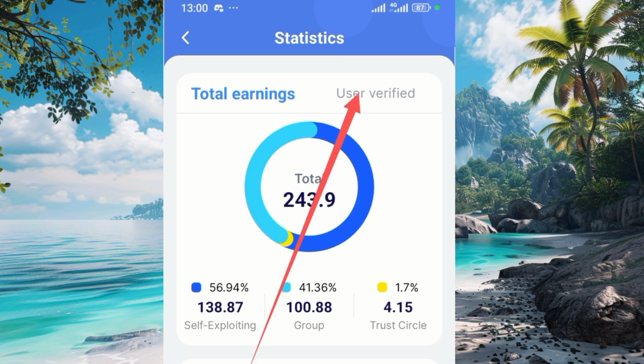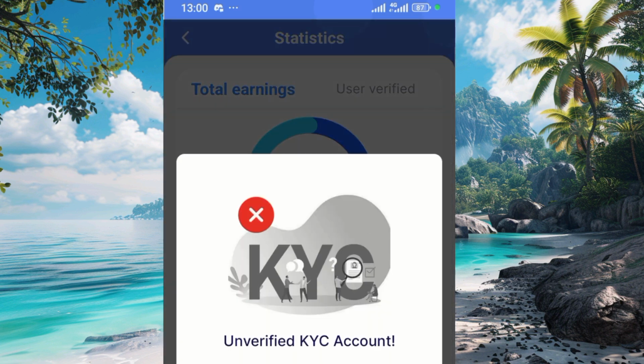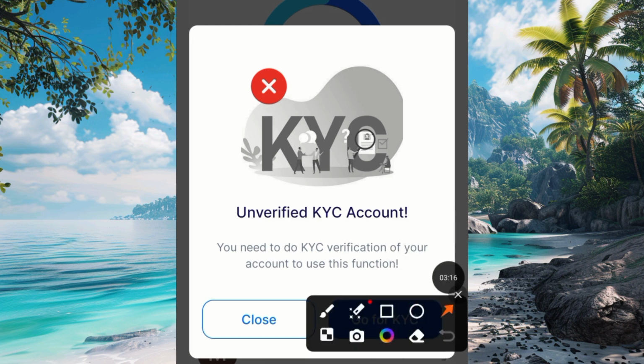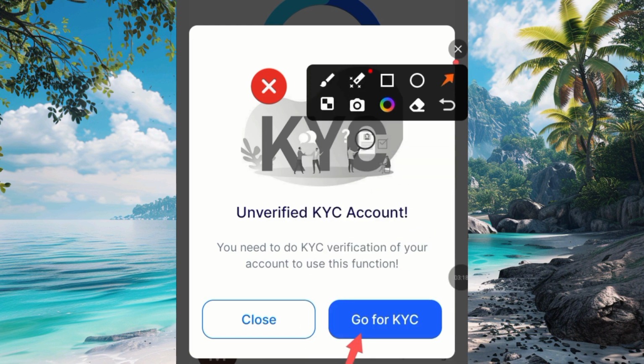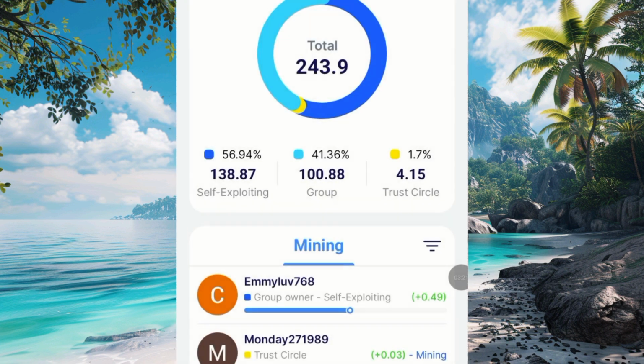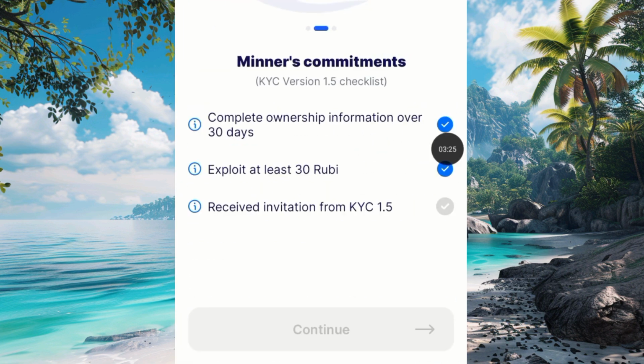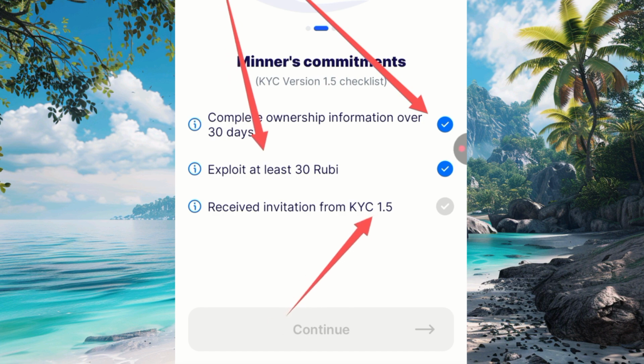You come to this verified section now. You tap on this, and you should see an unverified account message. You need to do KYC verification of your account to use the particular function. After that, you go to KYC and see what you need to do to get KYC. You tap on connect. You can see that I've completed these two, which are complete ownership information over 30 days, and exploit 30 Ruby. I'm just waiting to receive the KYC 1.5 invitation, which is what I've explained to you in this video.